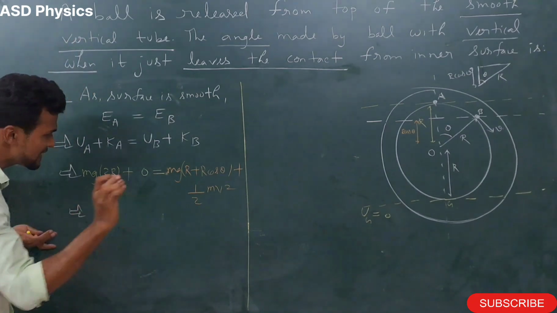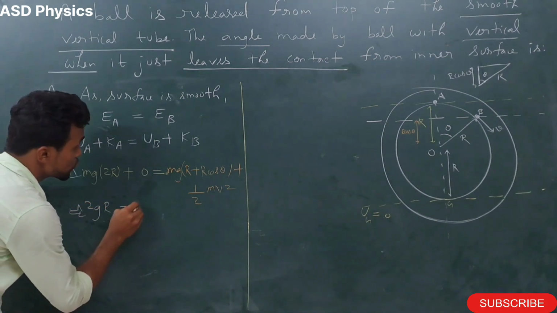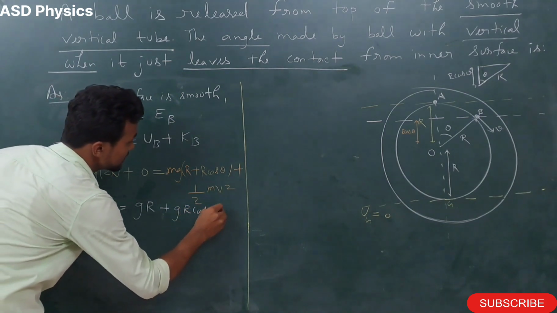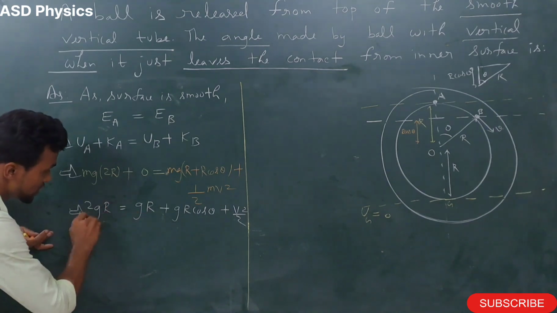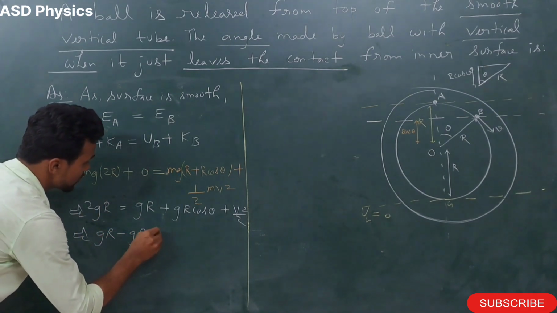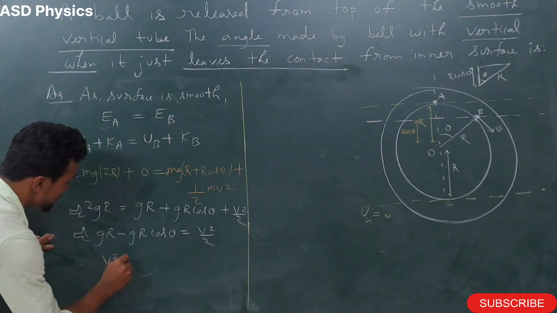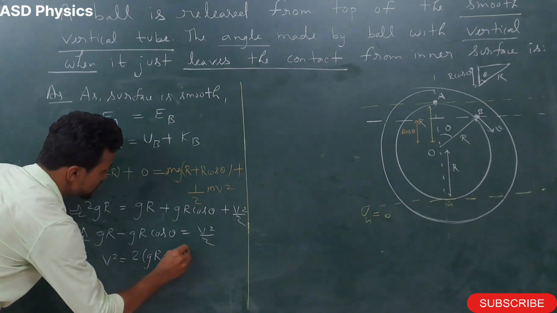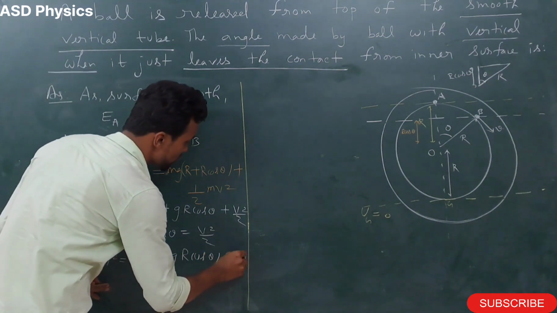So we can cancel m on both sides. So it will become 2gr is equal to gr plus gr cos theta plus v square by 2. Then we will simplify more. So gr will come this side. So 2gr minus gr minus gr cos theta is equal to v square by 2. Hence v square will come 2gr minus gr cos theta. You can even take gr outside, no problem. So this one, we have got the first condition.